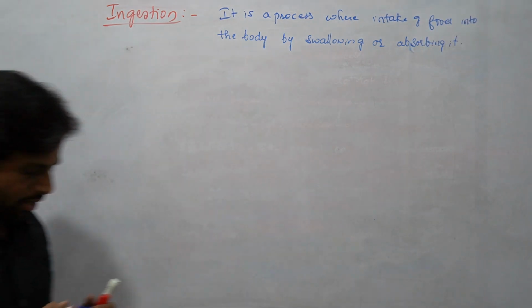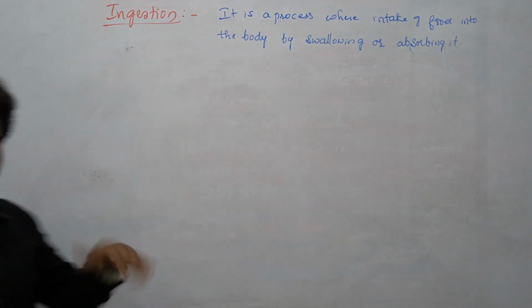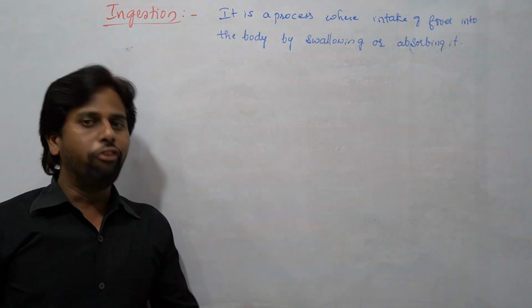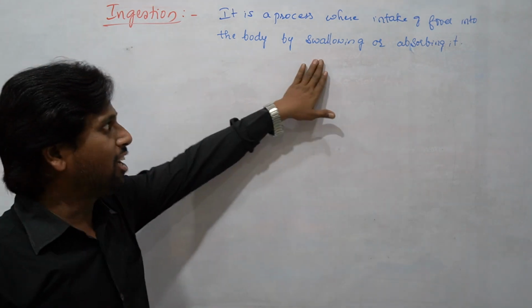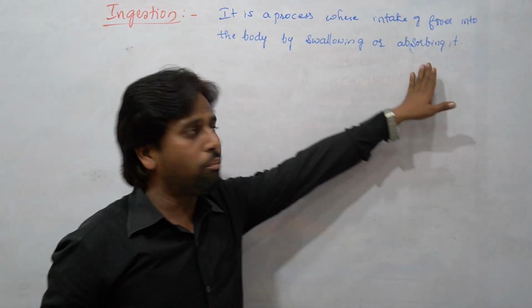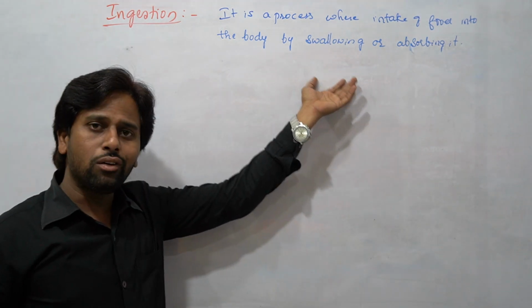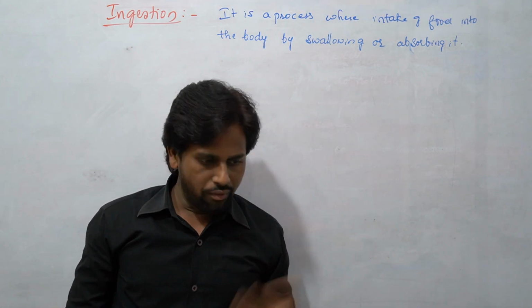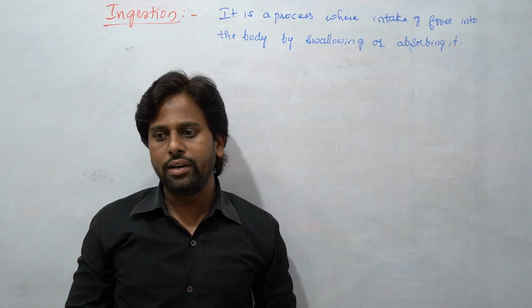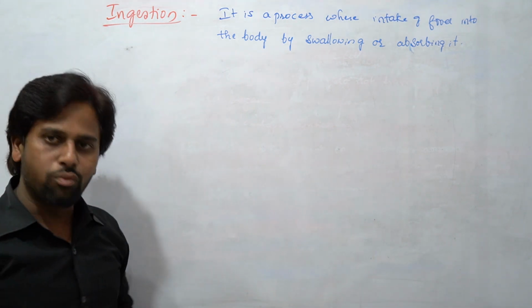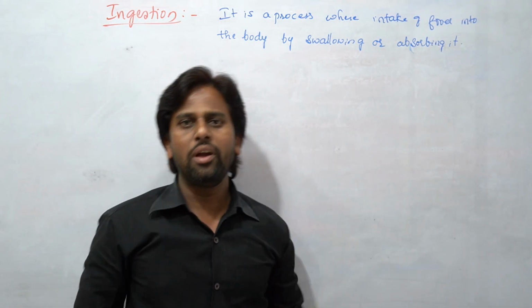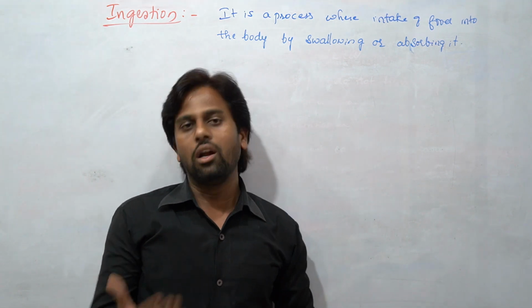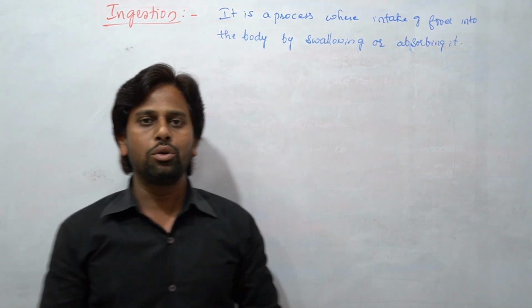It means the organisms get food into their body either by swallowing or by absorbing. Swallowing is what humans and other animals do. Whenever they take food, they take it through the mouth and swallow it. And absorbing is what the amoeba and other unicellular organisms show.